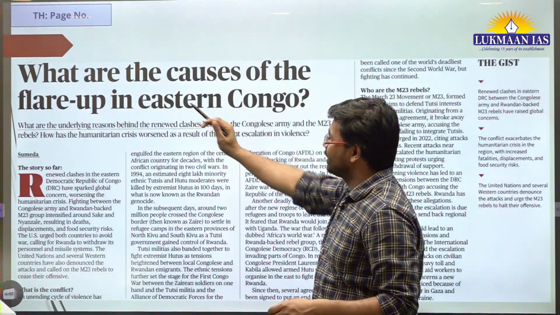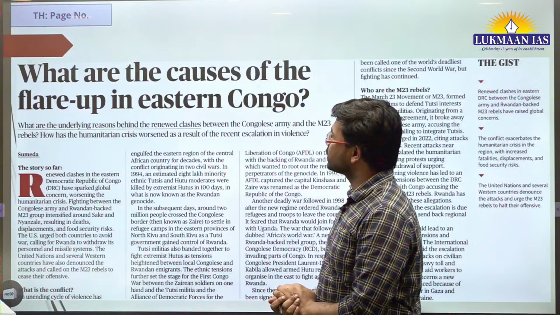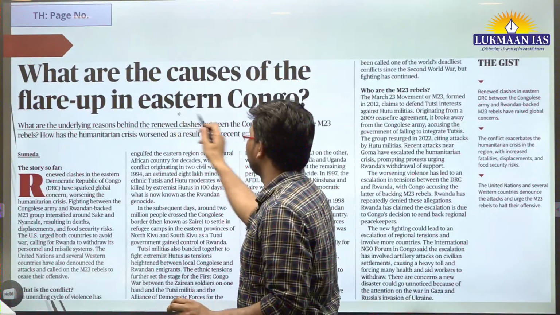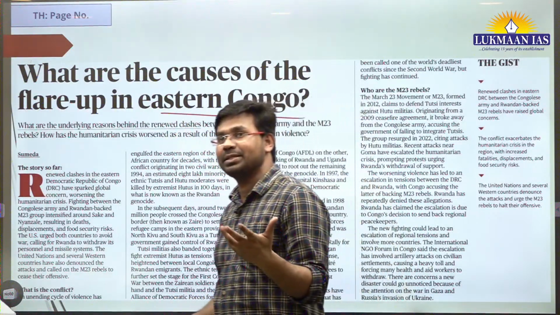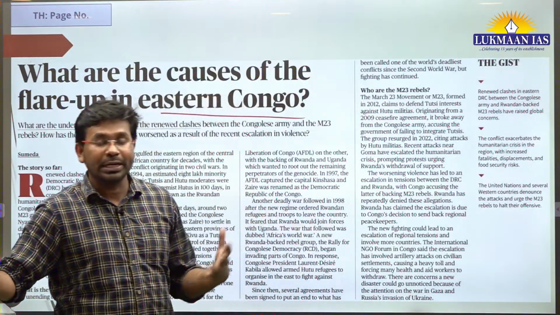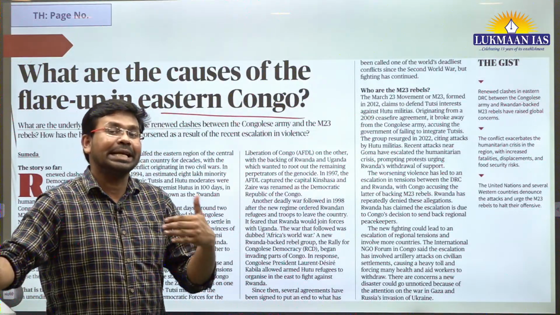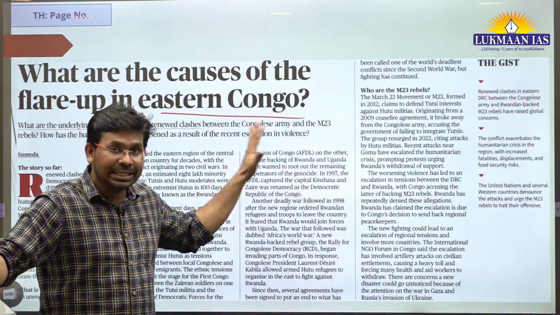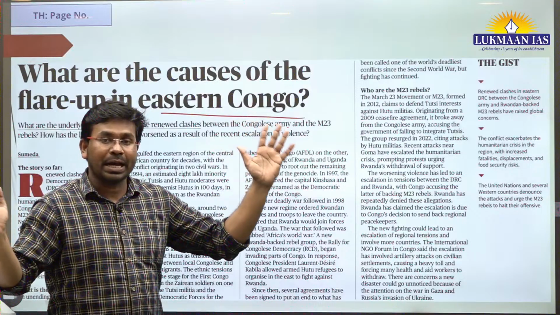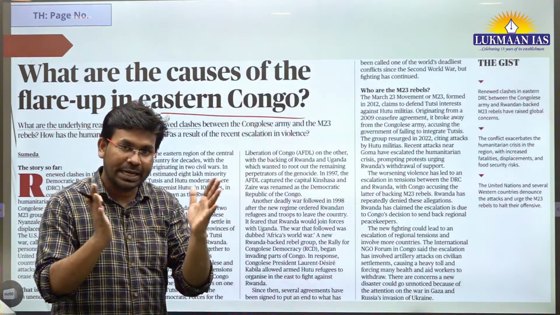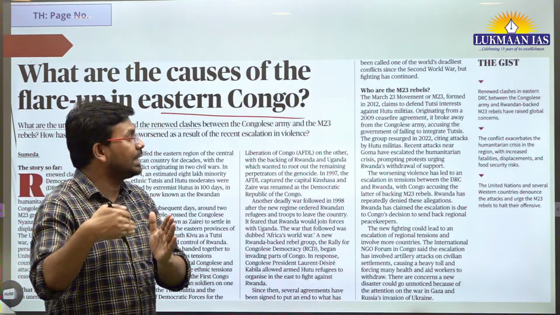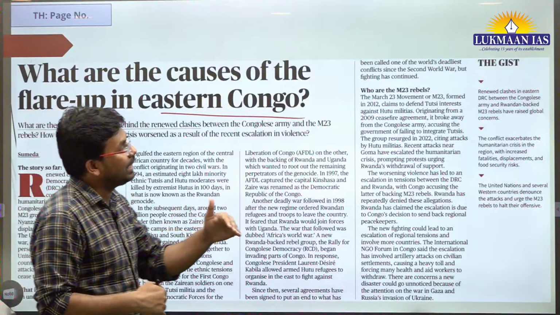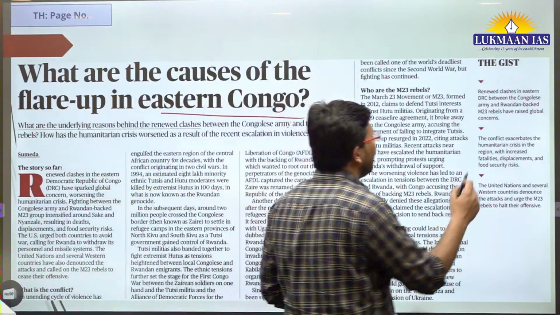Now let me talk about this. It says, what are the causes of flare up in Eastern Congo? We know the Democratic Republic of Congo is a country in the African continent. So in Congo, a kind of fight is happening between the military of Congo and a rebel group.